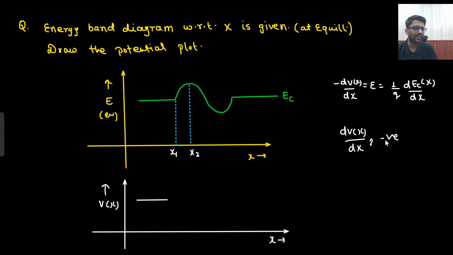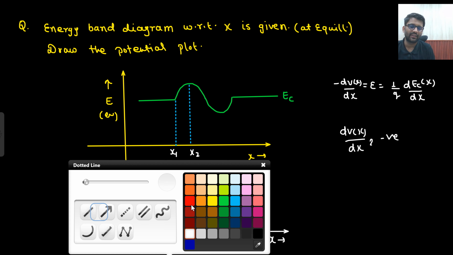Then dV by dx will be negative because the electric field is equal to minus dV by dx. That means Vx will be decreasing, or you can say Vx will have a negative slope as well. So this is how it should go between x1 to x2. Say yes or no.